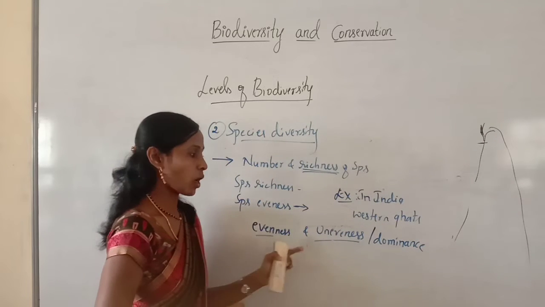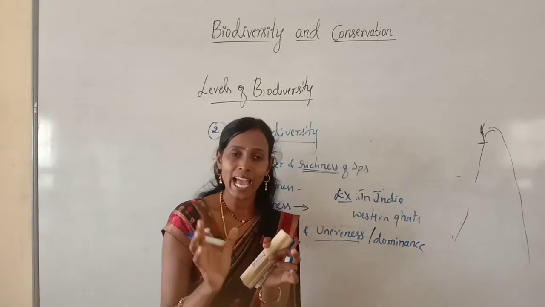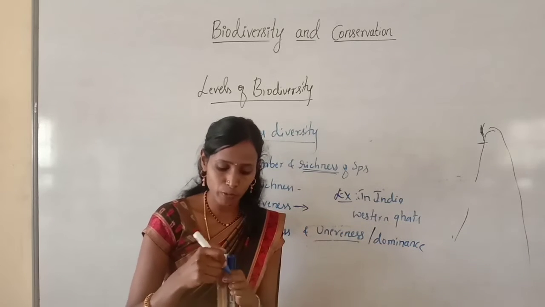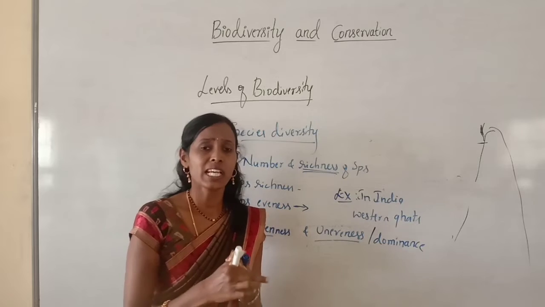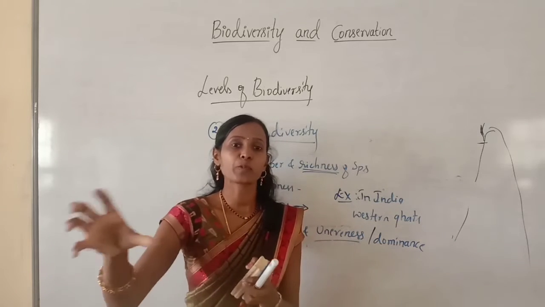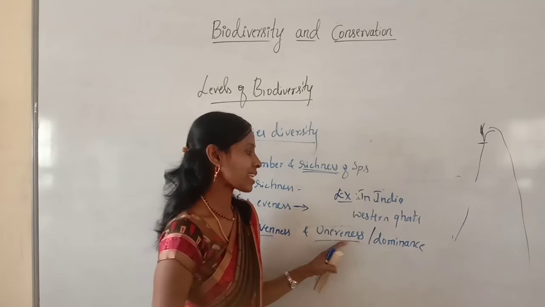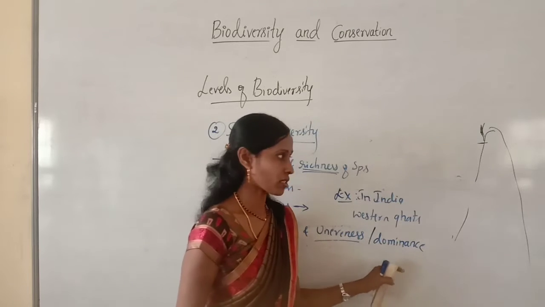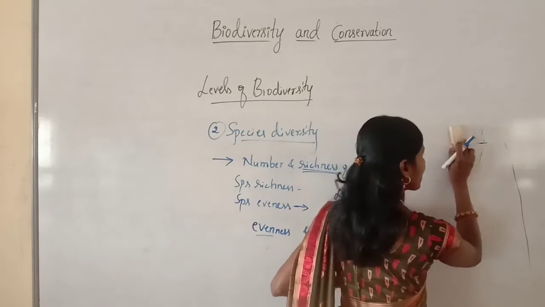If the community has more or less equal number of individuals for each species, we can say that it is evenness. If one species is more and other species are less in number, it is called unevenness or dominance. So when we take a couple of examples, you can understand better.